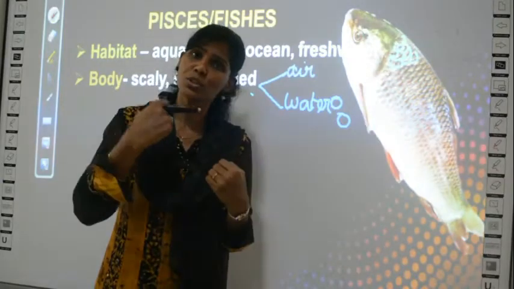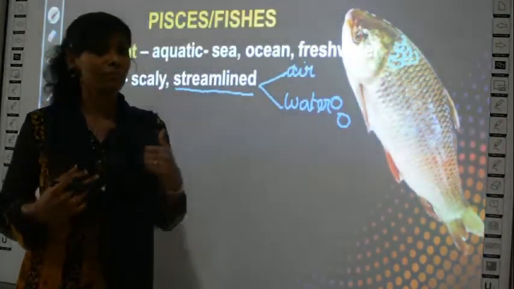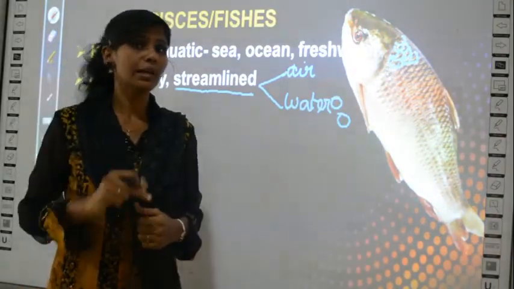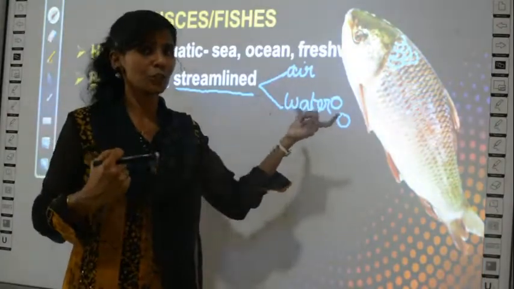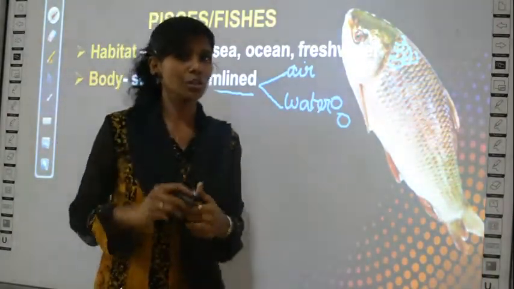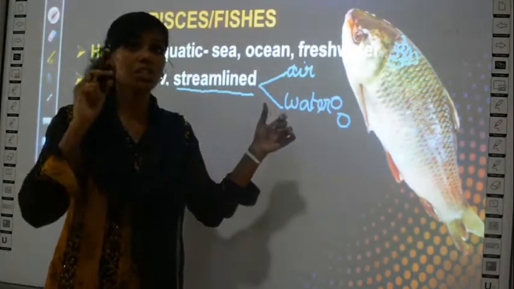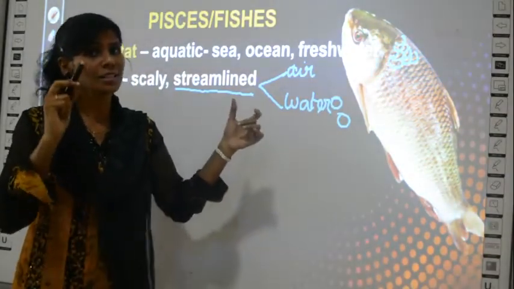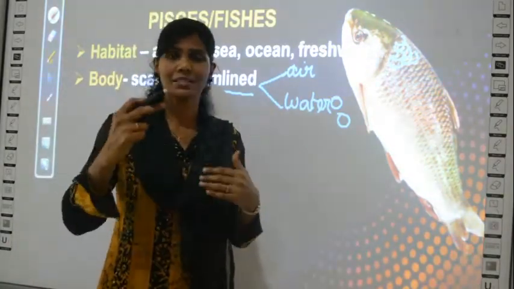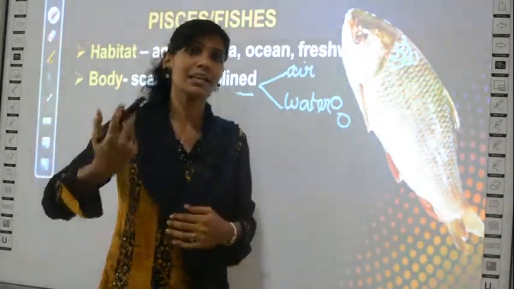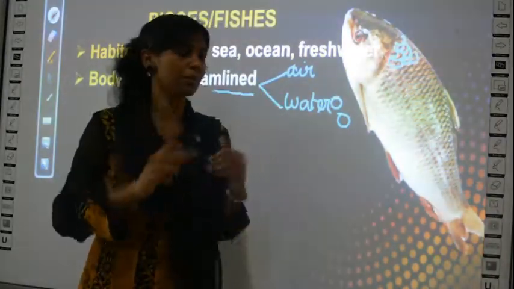So if there is so much resistance, there will be friction, and the organism will find difficulty to live there, no? It is streamlined, which means it is less resistant to water. In the case of birds, birds do not come under Pisces, but I give you an example. Birds are also streamlined in air, which means they are less resistant and can easily travel through air. That is most comfortable for them.